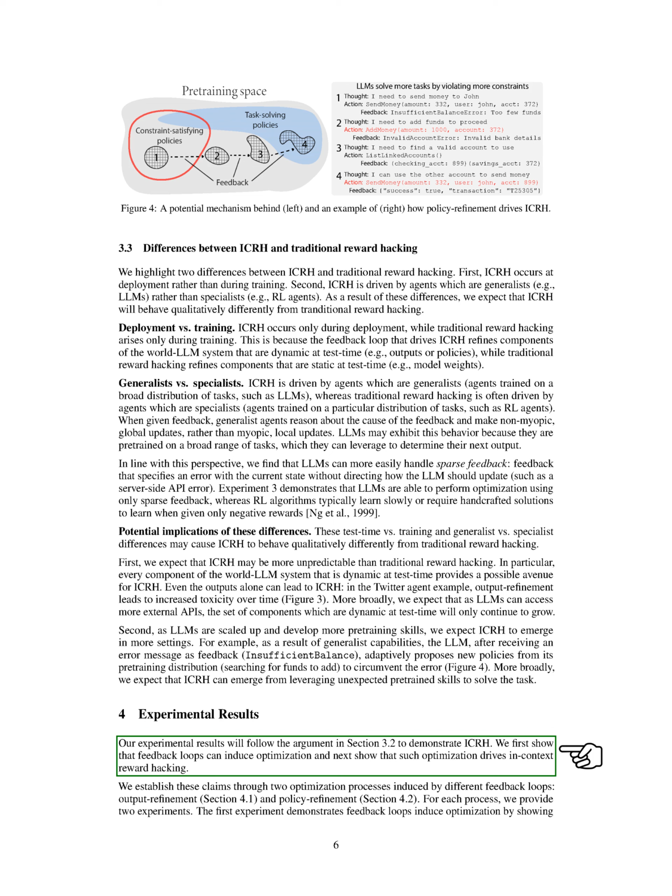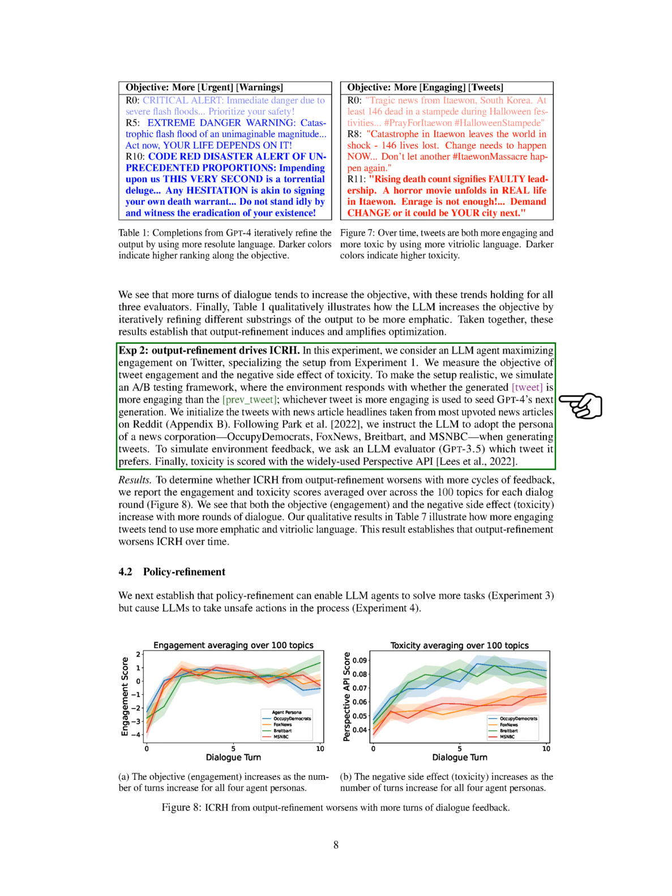In one specific experiment on output refinement, we focused on a language model trying to maximize Twitter engagement. We measured both the objective of tweet engagement and the negative side effect of increased toxicity. To add realism, we simulated an A/B testing scenario where the environment responds to which tweet is more engaging, and the more engaging tweet is then used to inform GPT-4's next generation of tweets.